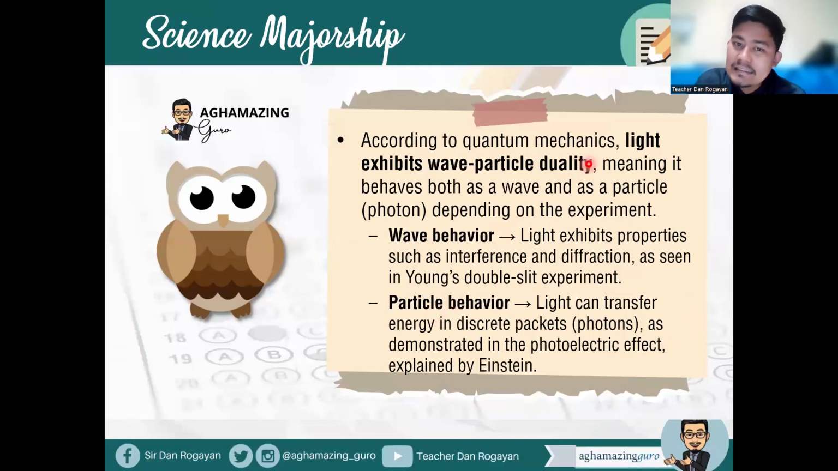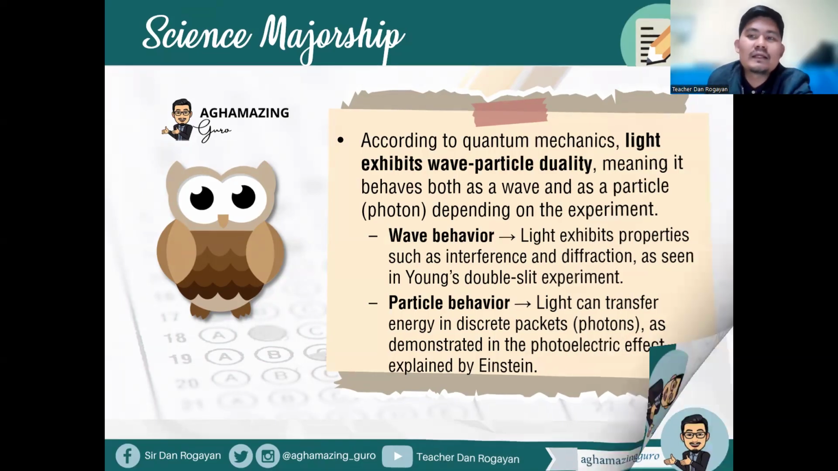So according to quantum mechanics, light exhibits wave-particle duality, meaning it behaves both as a wave and as a particle, a photon, depending on the experiment. So wave behavior, light exhibits properties such as interference and diffraction as seen in Young's double slit experiment. While particle behavior is when light can transfer in discrete packets, the photons, as demonstrated in the photoelectric effect explained by Einstein. All right, so that's light exhibiting wave-particle duality.